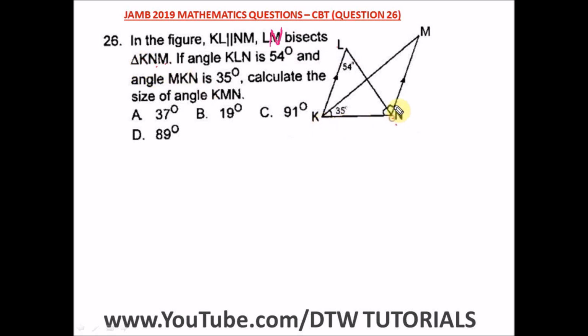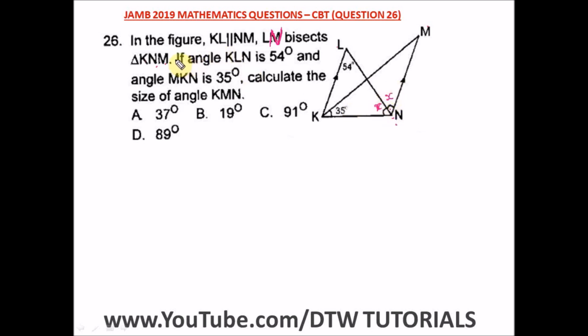Remember, when a line bisects an angle, it will divide it into two equal parts. So this x will be the same as this x, and when you add them up, you have 2x.